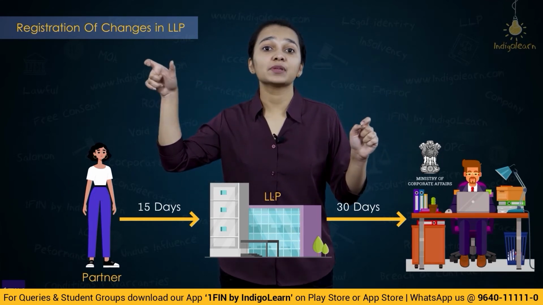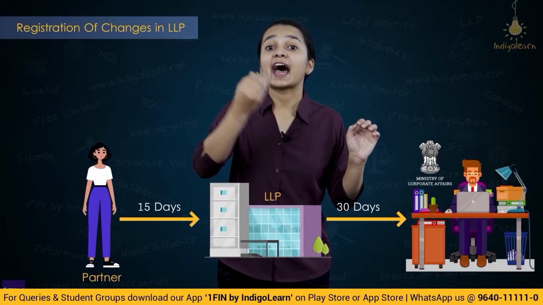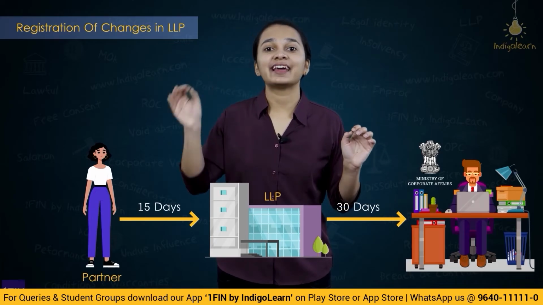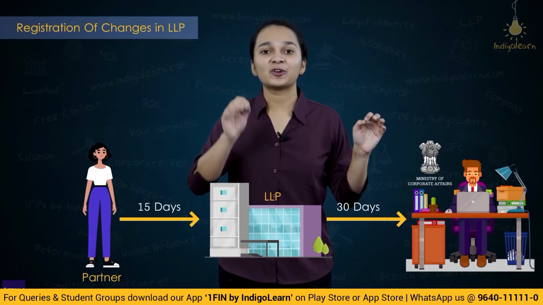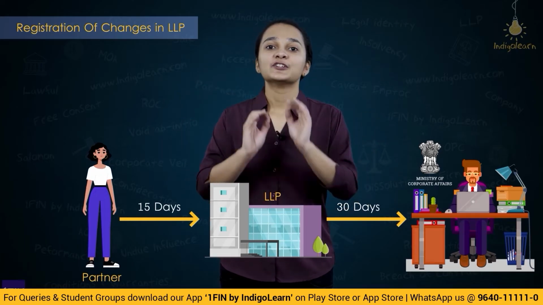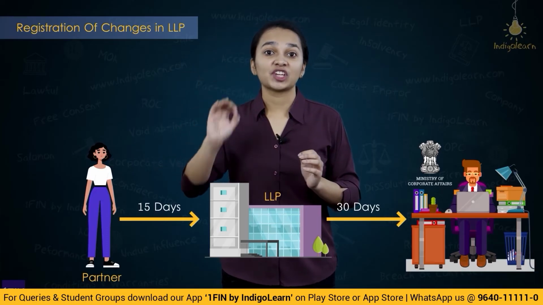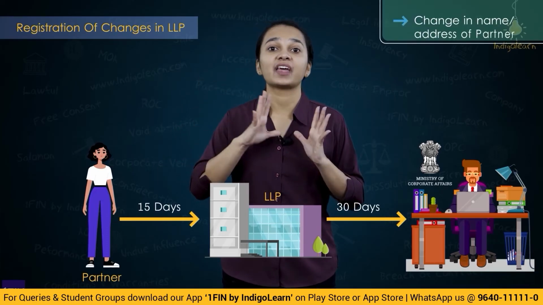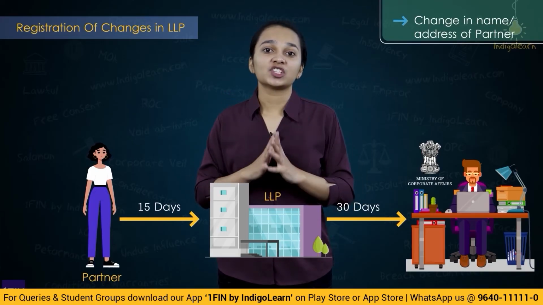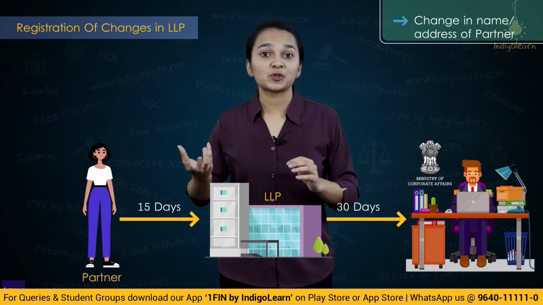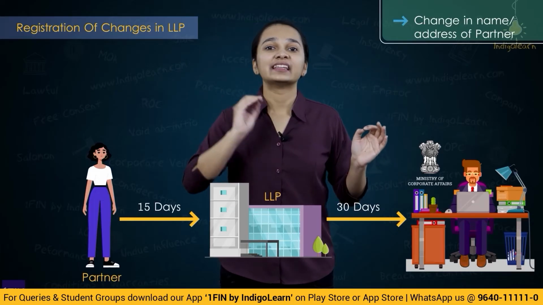The partner had a time limit of 15 days. Now LLP has a time limit of 30 days. As soon as LLP comes to know about the change, the LLP will have to inform the registrar within 30 days from the date of the change. Okay, so first the partner will have to inform the LLP that so and so change has happened in my name or address, within 15 days of the change. And as soon as LLP comes to know about it, the LLP will have to inform the registrar within a time span of 30 days.